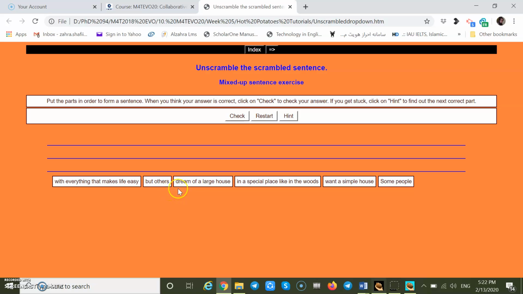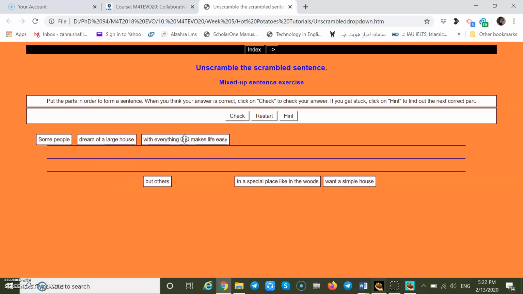As you see, we can drag and drop these chunks of sentences. Some people, it begins with capital. Some people dream of a large house. You can say some people want a simple house. As you see, want and dream here are part of a chunk, so I mistakenly added them as an alternative, because I thought the verbs were in separate chunks, but here, as you see, we didn't need that alternative.